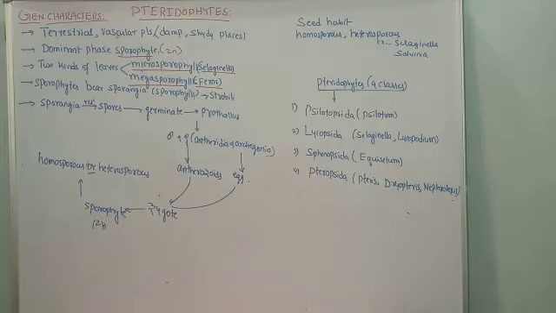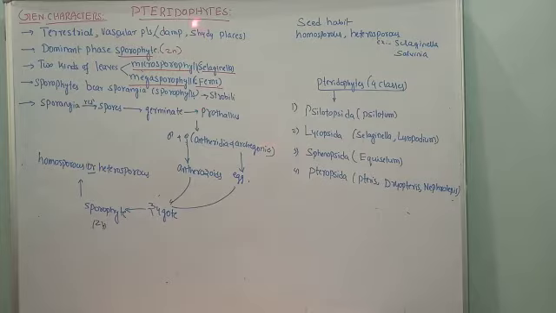Hello students, in the last lecture we discussed the general features of bryophytes and their classification, that is liverworts and mosses. The detailed aspects of reproduction we have also completed. Today we are going to start the next topic of the plant kingdom. Again, here we are learning the general characters in detail, or salient features, of pteridophytes.